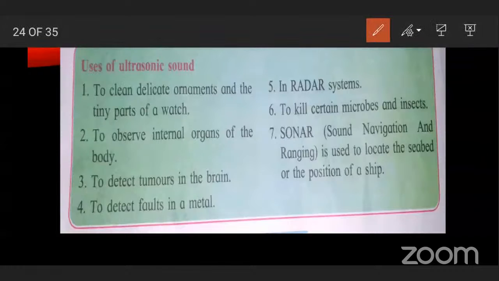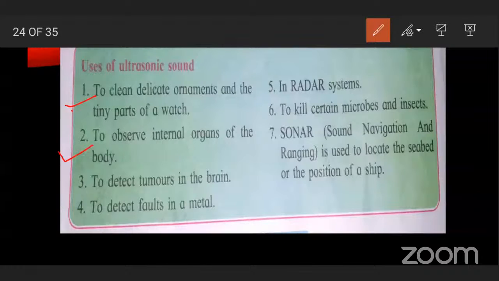First use is to clean delicate ornaments and the tiny parts of a watch. Second use is to observe internal organs of the body. This is medicinal use. Internal organs of our body can be observed by this ultrasonic sound.